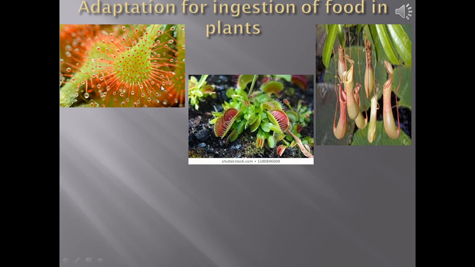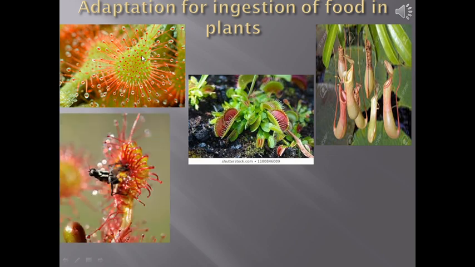If you observe Drosera, Venus flytrap, and pitcher plant, their colors are very attractive. They are very beautiful to look at. Whenever any insect comes and sits on it, for sundew, it has some liquid over it which is very sticky. So the insect will get stuck to that liquid and slowly and gradually the plant will secrete chemicals to digest this insect.